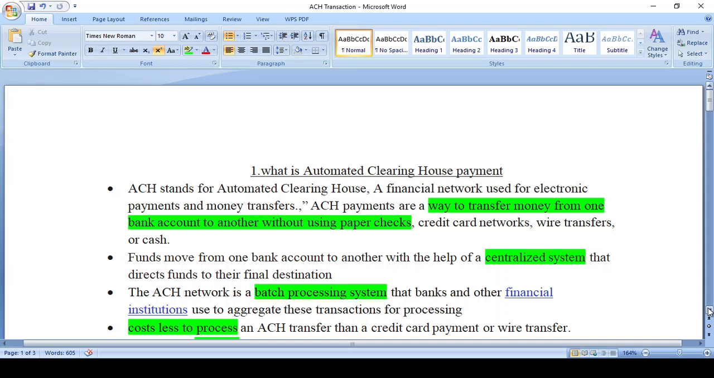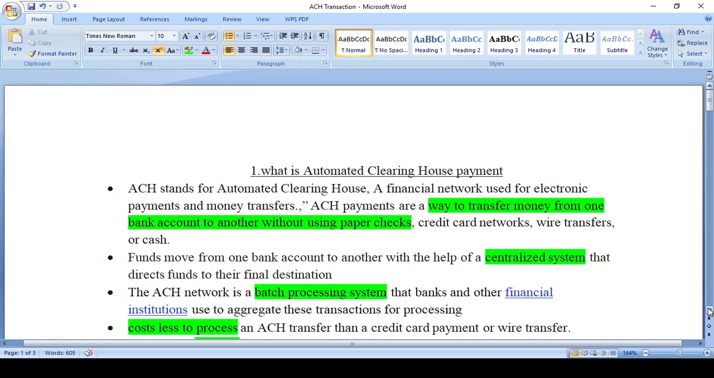Why do we move to ACH transactions? Because the cost of processing is very low compared with credit card payment and wire transfer. The bank gets the benefit of low-cost transactions. Another benefit is that the bank can avoid much manual intervention. If validation happens manually, many people are required. So nowadays all banks try to move to automation clearinghouse payment, and its usage increases year by year.